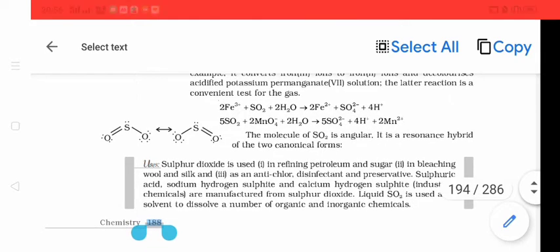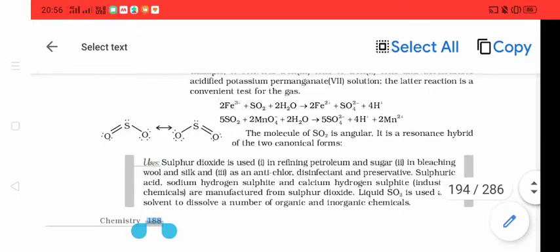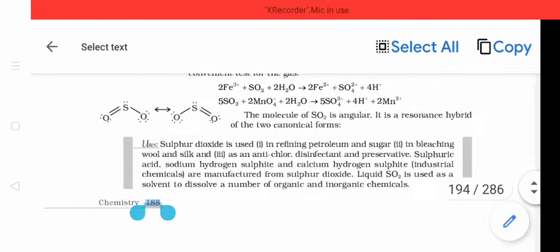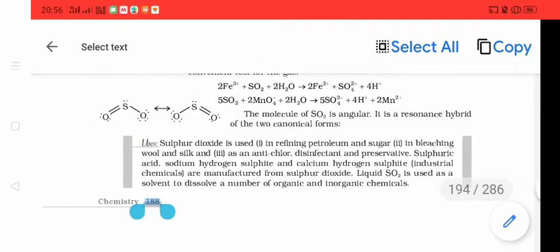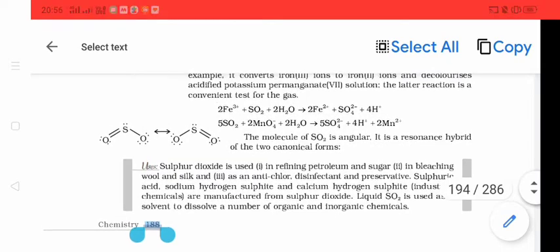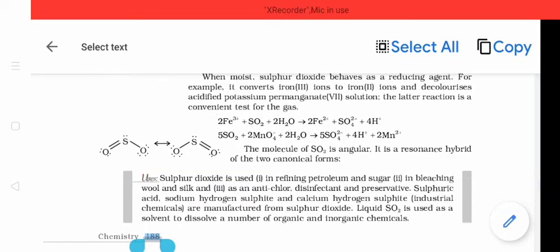Manganese 2+ ions are formed, and H+ is also formed in this case. Thus, both the reactions show that sulfur dioxide acts as a reducing agent. In the first equation, it reduces ferric salt. In the second equation, it reduces permanganate ions to Mn2+ ions.